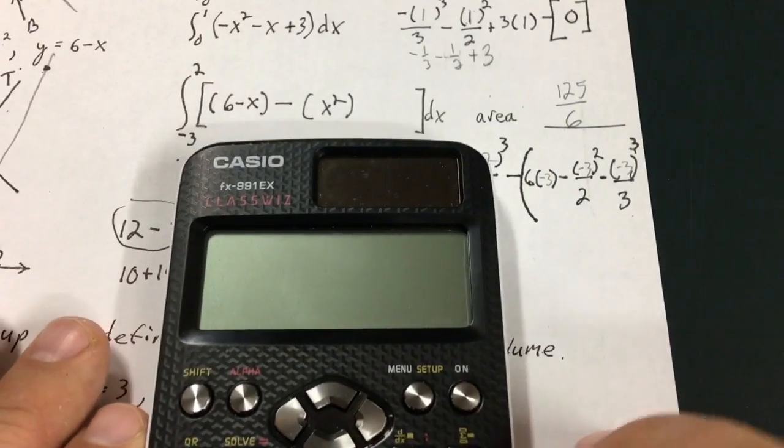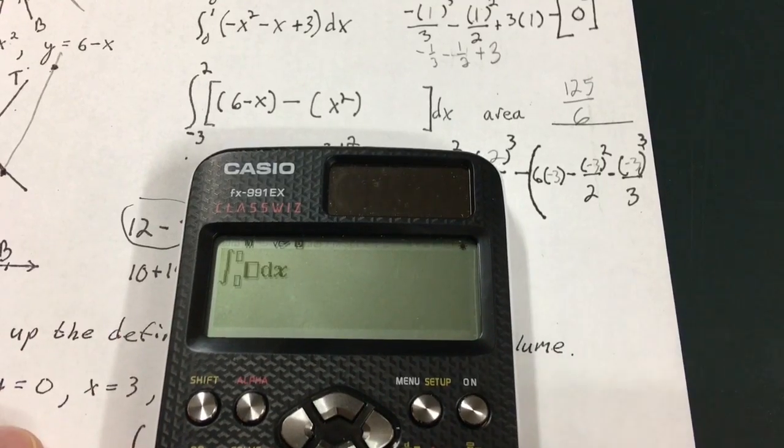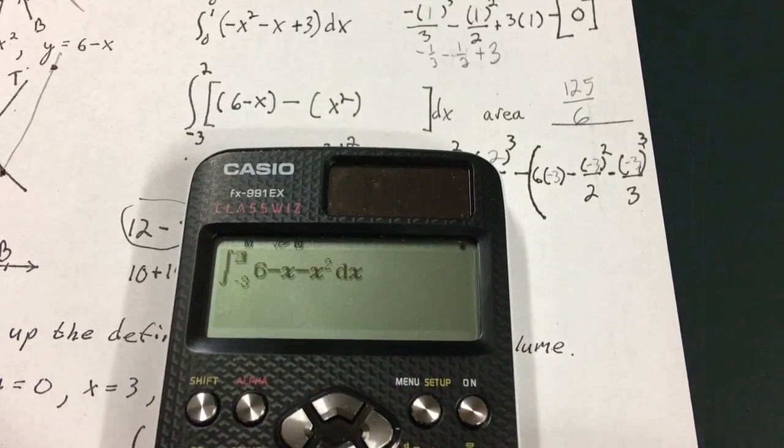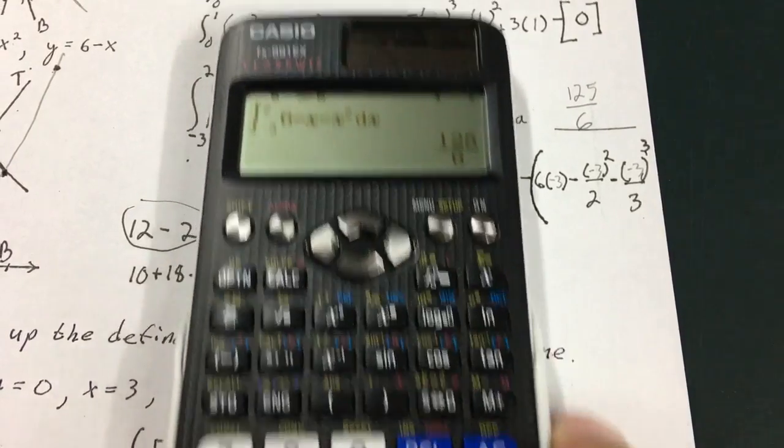I'm going to go to my fancy Casio now and see if I set up that integral or evaluated that integral properly. So 6 minus x squared from negative 3 to 2, 125 over 6, it lines up.